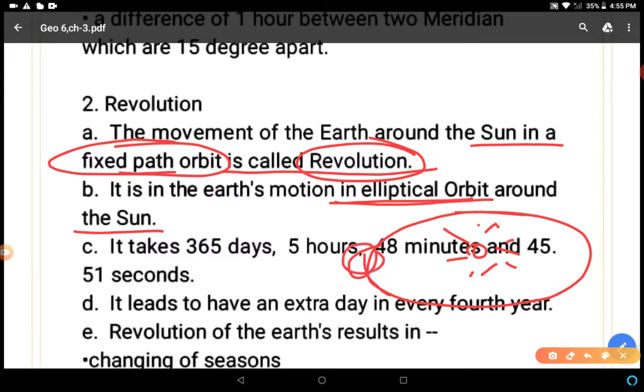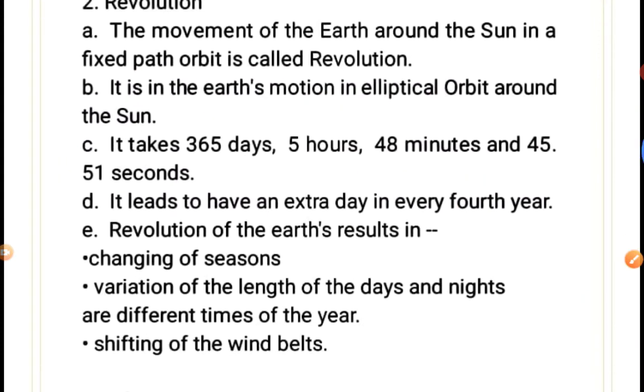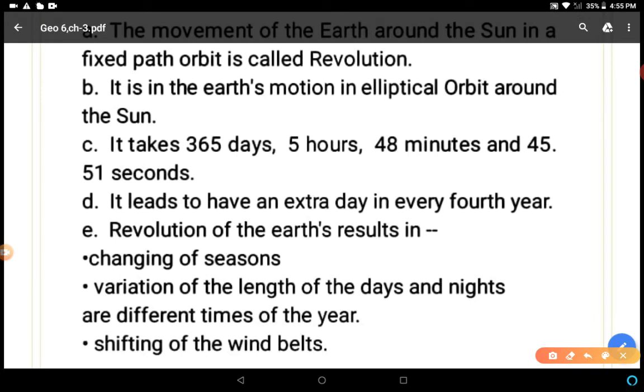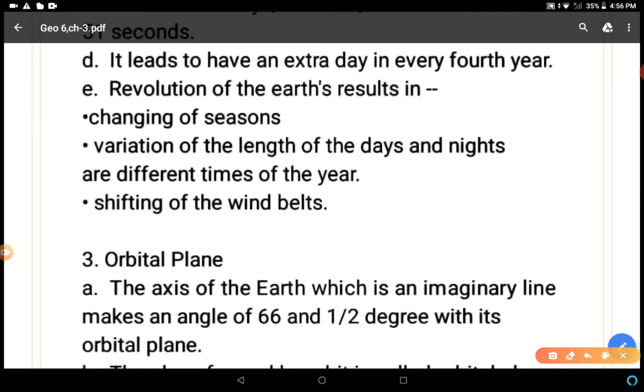Clear? This one is the elliptical orbit. It takes 365 days, 5 hours, 48 minutes and 45.51 seconds, approximately 365 and 1/4 days, meaning about 6 hours. It leads to an extra day in every 4th year, and this year is known as a leap year. Revolution of the earth results in the changing of seasons, because seasons are formed by revolution. Variation in the length of days and nights at different times of the year, and we discussed the same thing with the help of the diagram in the previous video.